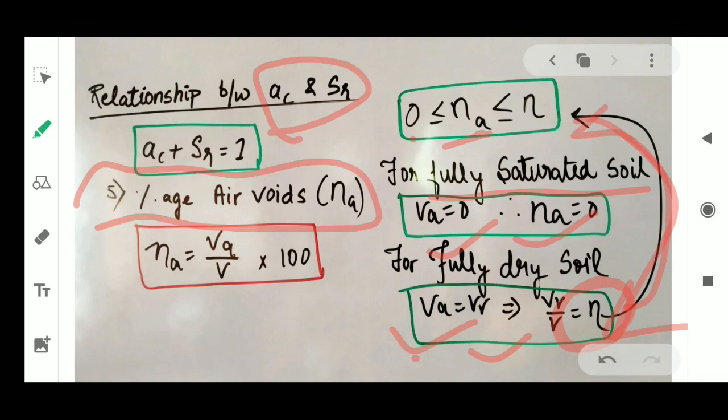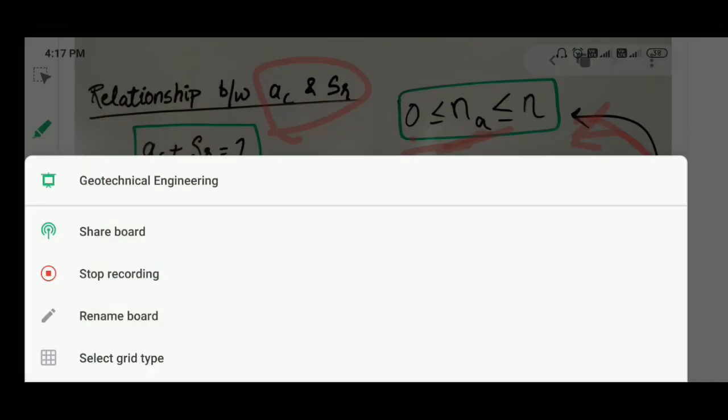But whenever VA is equal to VV, we get VV by V, which is also known as porosity. So it ranges between 0 to n, or 0 to porosity level. Here are some important terms of the phase system.